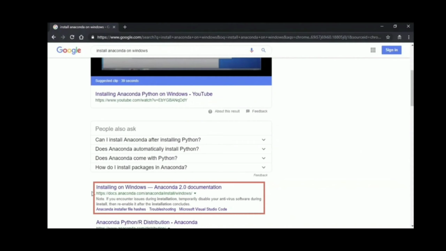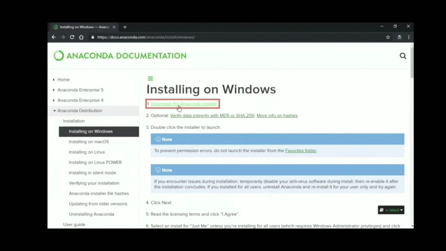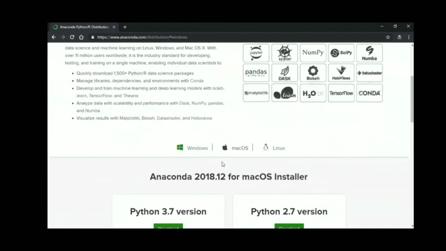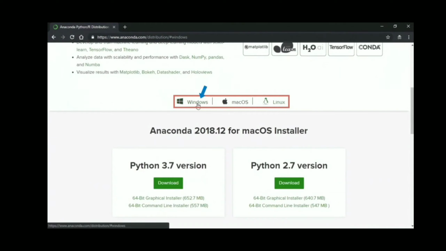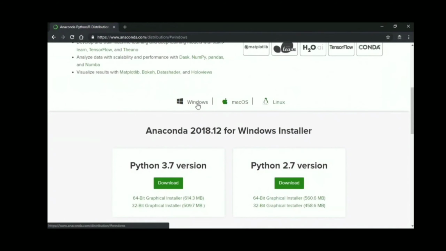Simply type into your browser window, install Anaconda on Windows, and this will bring up a number of hits on your favorite search engine. Click on this link. Here we are on the install page. Observe that the Anaconda distribution can be installed on any operating system. We'll be taking the Windows operating system here. If you have a different operating system, you can simply select the link for your OS. I'm going to select Windows.